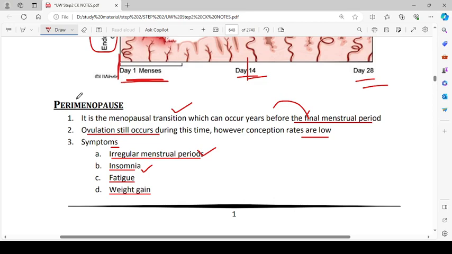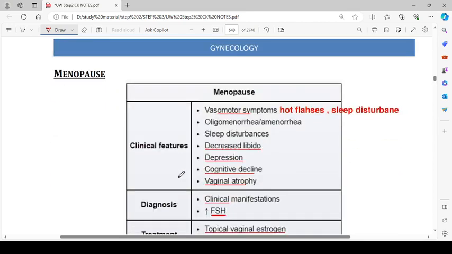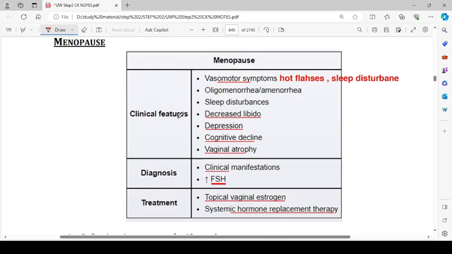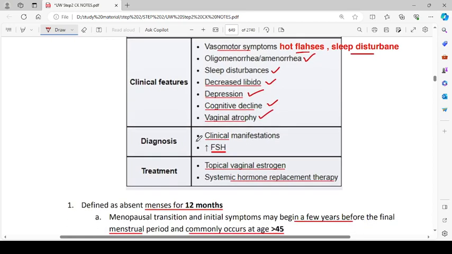So there are some changes that are happening in the woman's body. During that time, there can be irregular menstrual periods, insomnia, fatigue, and weight gain. All of these things can happen. Then talking about menopause, the clinical features: vasomotor symptoms, hot flashes and sleep disturbances, oligomenorrhea and amenorrhea, decreased libido, depression, cognitive decline, and vaginal atrophy.